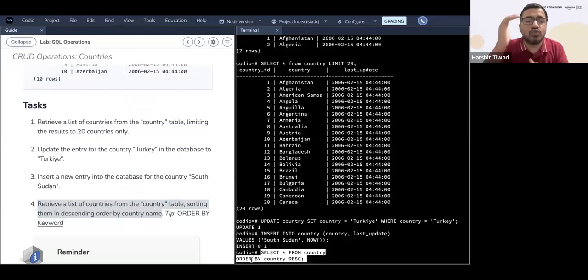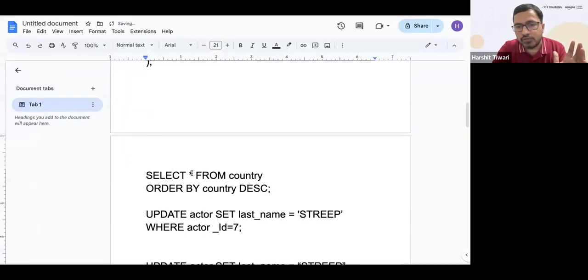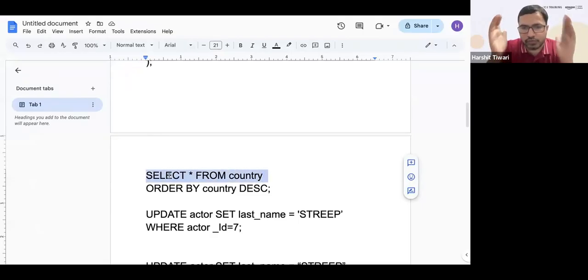Order by is the clause to do the sorting. Let me quickly take it over here and tell you. Select star means get me all the columns from which table? From the country table. This will give you all the columns and all the rows, all the data.